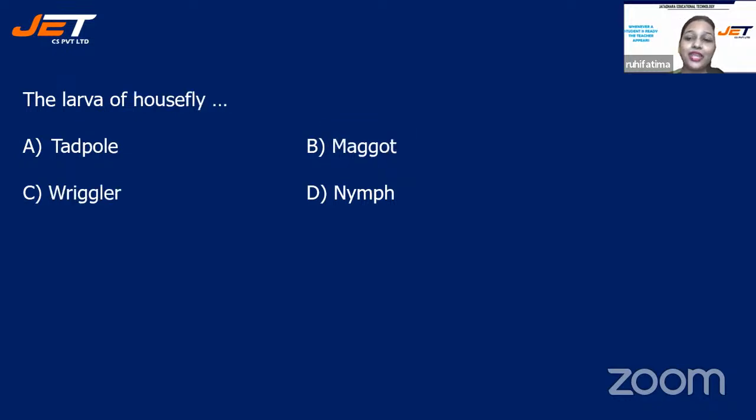Very well. Next question. The larva of houseflies. Your options are again option A, tadpole, option B, maggot, option C, wriggler, or option D, nymph. What does the larva of housefly know? Tadpole, maggot, wriggler, or nymph? Come on, children, be very quick. All right, time is up. The correct answer is option B, maggot.